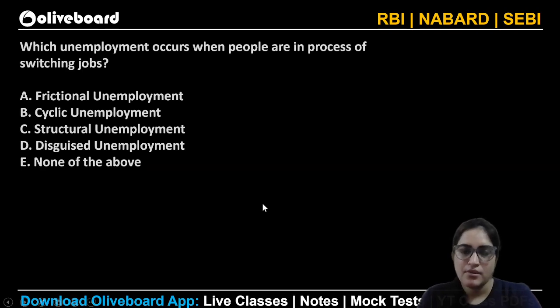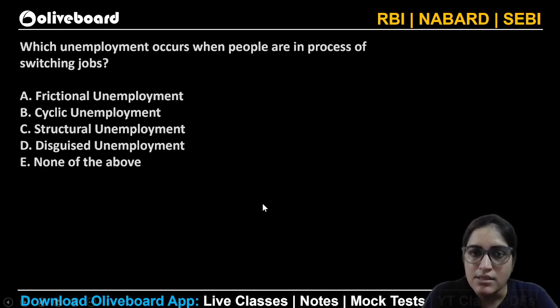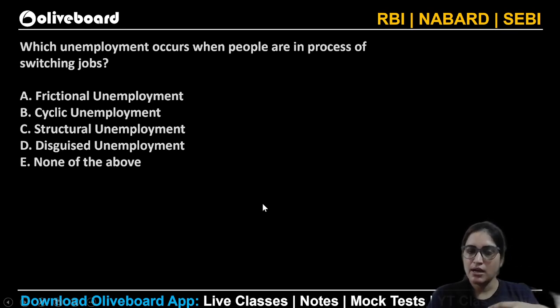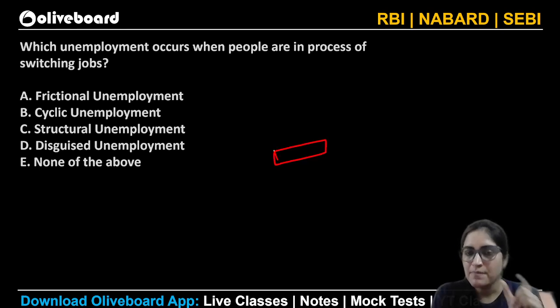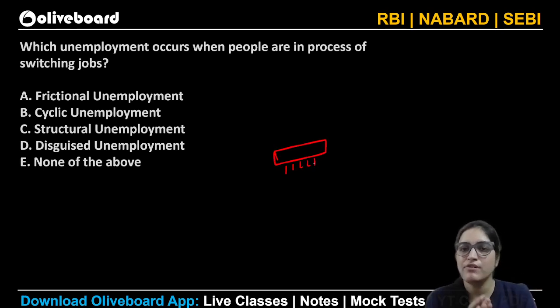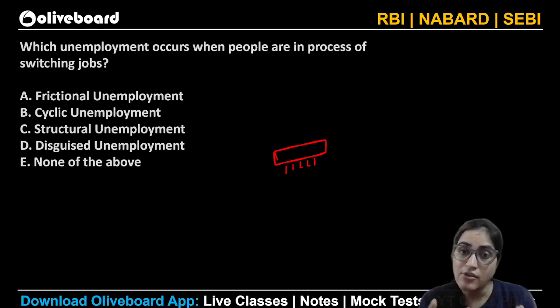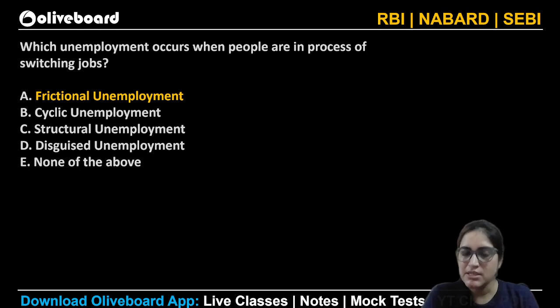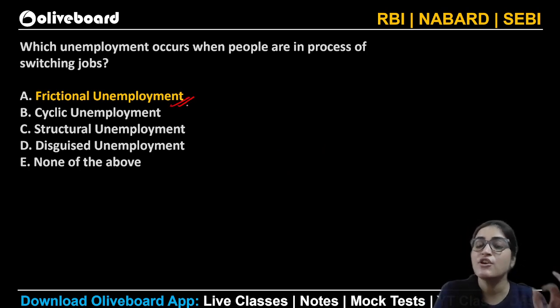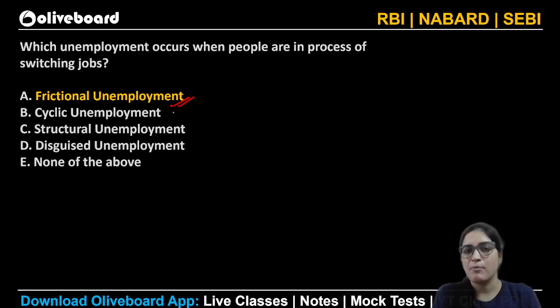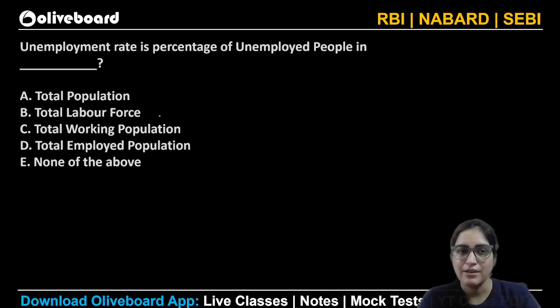Next question. Which unemployment occurs when people are in the process of switching jobs? Let's suppose I'm working over here today, tomorrow I may be working in some other organization. In this brief period of time, we will not have a job, or maybe there is a cooling off period. That period where I'm searching for a new job and sitting idle at home, that is what you call frictional unemployment. We have discussed it a couple of times, so frictional unemployment will be the correct answer.